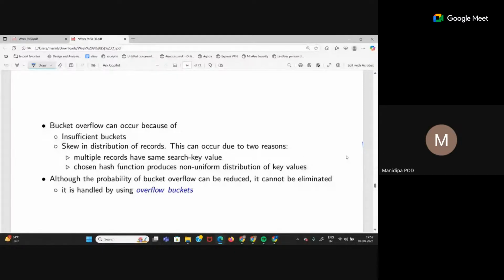Or the hash function produces a non-uniform distribution. If the hash function itself is bad, it is such a skewed function that it distributes all of the search key values to only one bucket or two buckets. So all of these things we want to avoid.